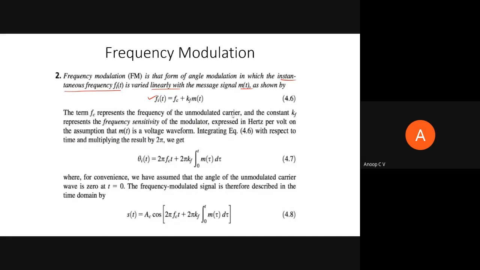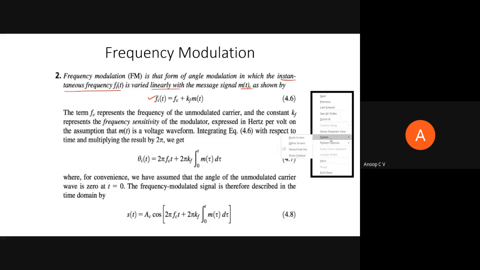So maybe we'll just derive. Theta I of t will be equal to 2 pi fct plus 2 pi kf integral of m of tau d tau. So can anyone tell me how we got this? Maybe I will not waste time asking. So this is how the instantaneous frequency will change linearly according to the message signal.